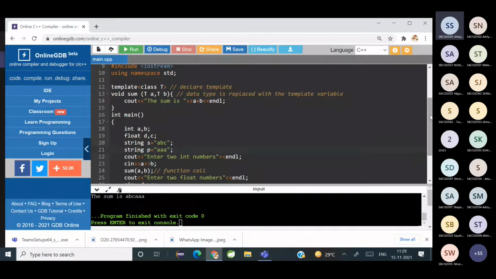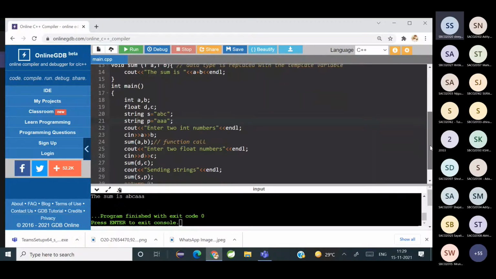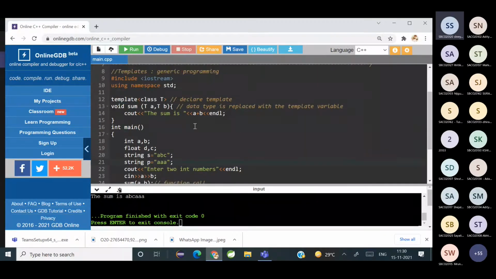Now this is the same data type, A and B are the same. Suppose I want to use multiple data types.